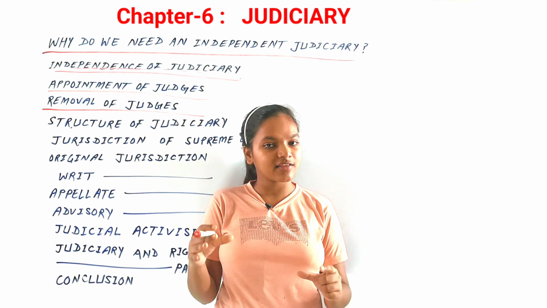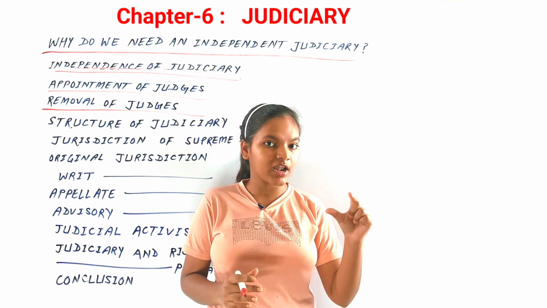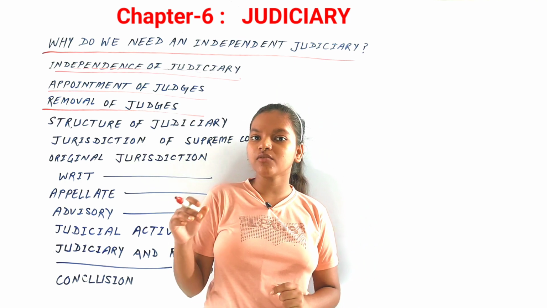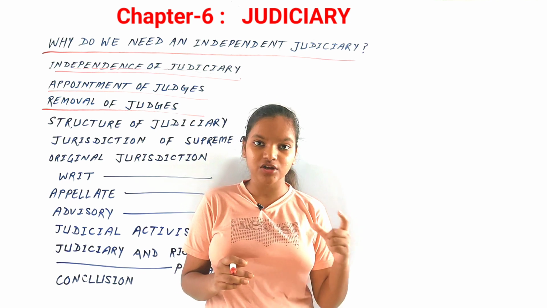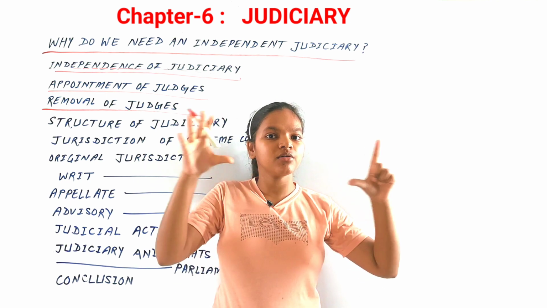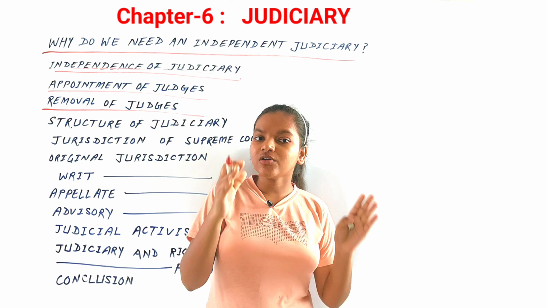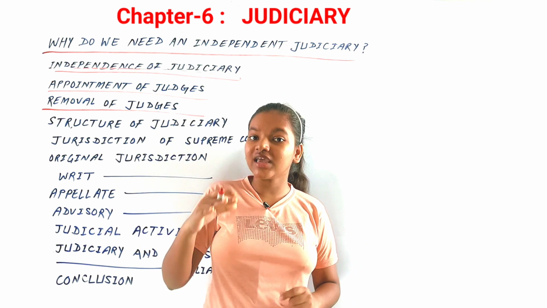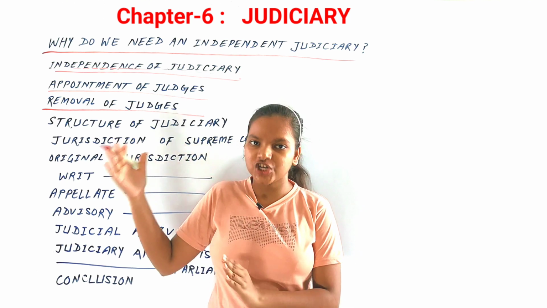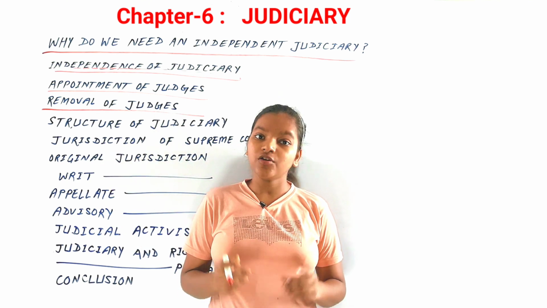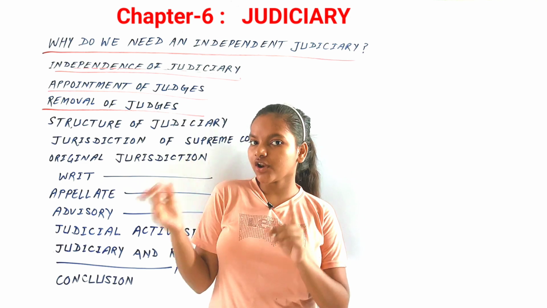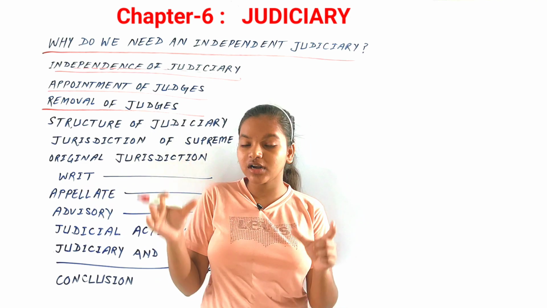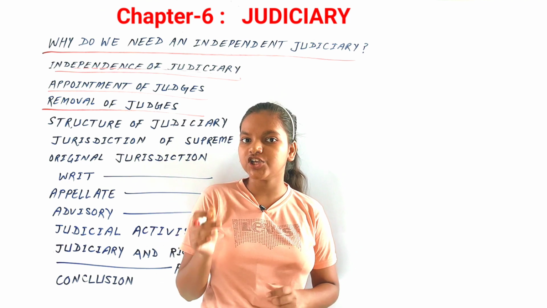And to do that as well, we need a motion in Parliament with a special majority. Special majority, as we have already discussed in the chapter on elections, means that more than half of the total strength of Parliament must vote in favor to remove that judge. So that means that not the general majority or two-thirds of the members present, but the special majority is needed to remove a judge.